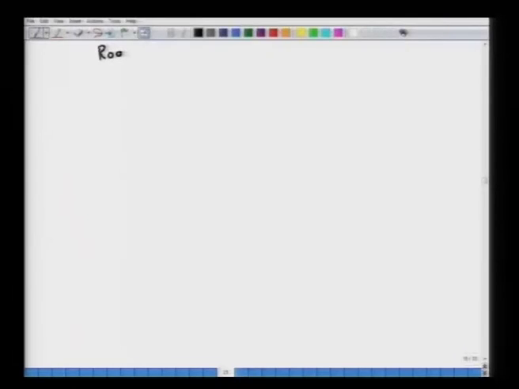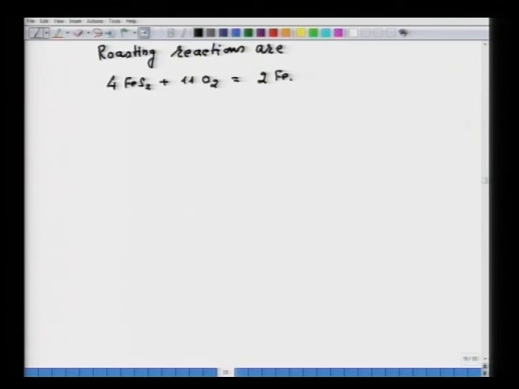So, the roasting reaction is, say, 4 FeS2 plus 11 O2 gives 2 Fe2O3 plus 8 SO2.